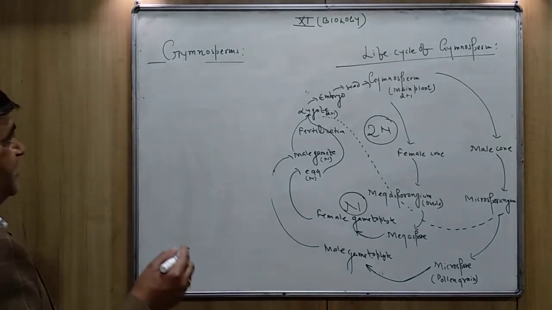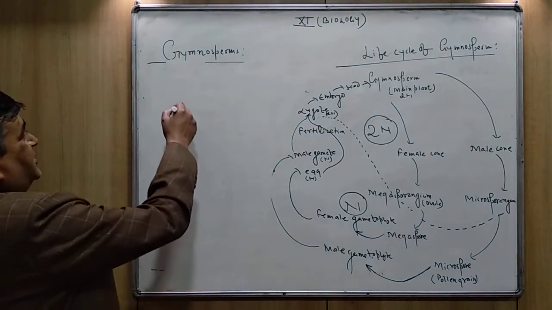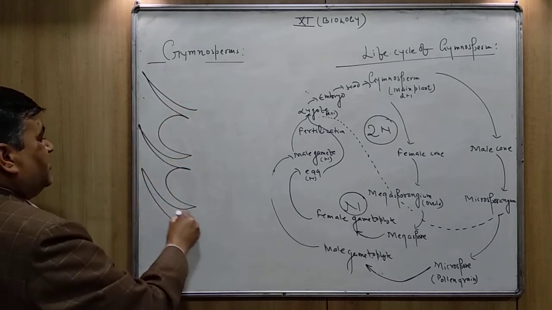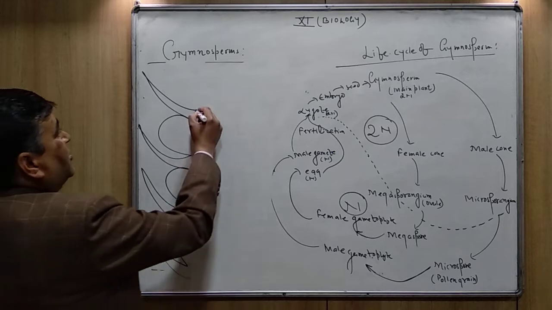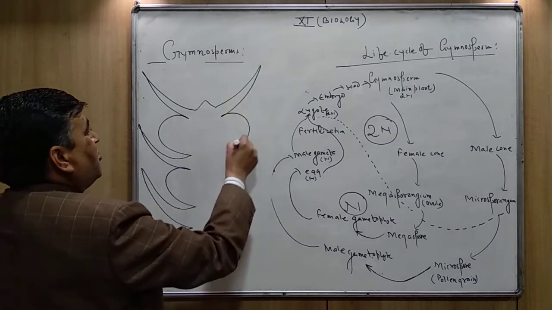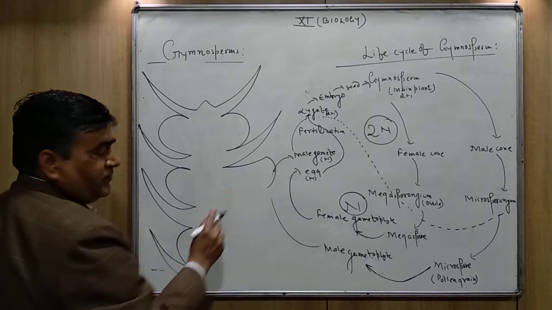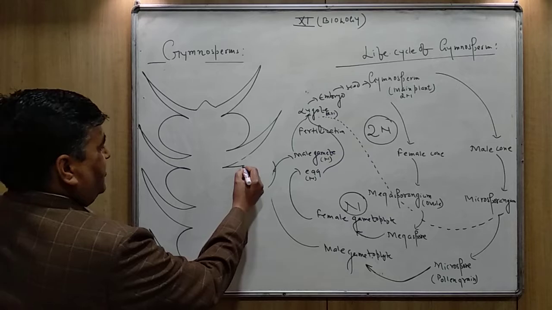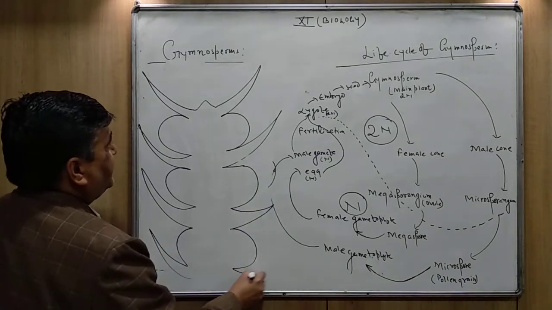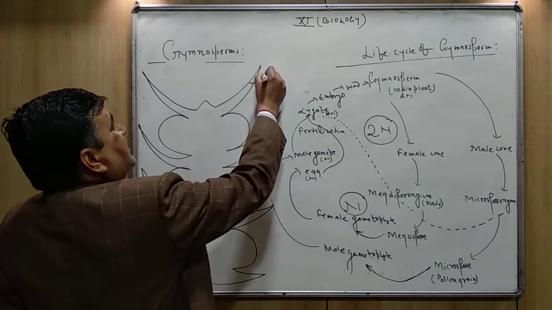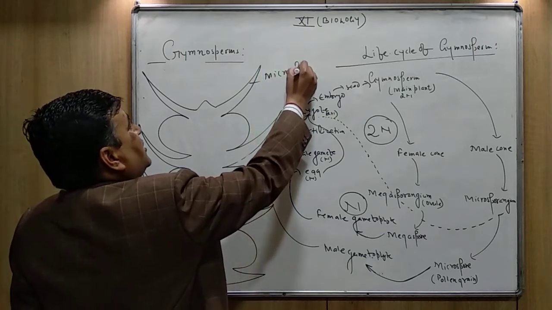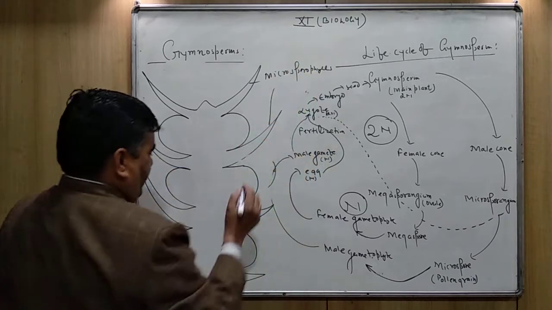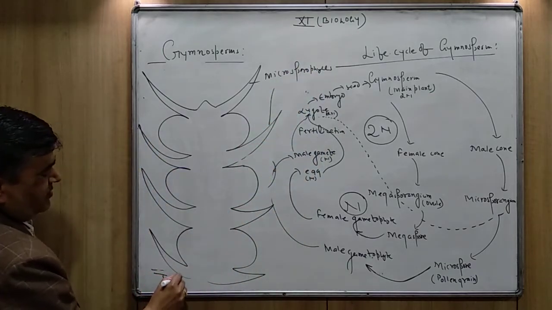The male cone is made up of leaves called microsporophylls. You can see the diagram here. This is the tears of the male cone. You can see these are the microsporophylls.